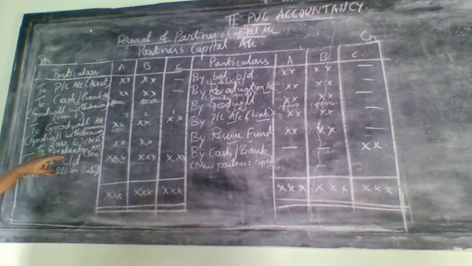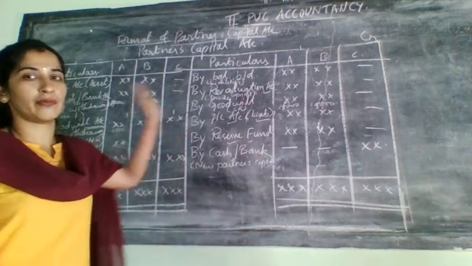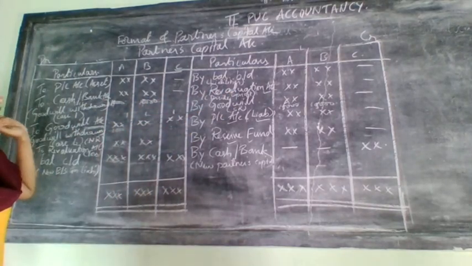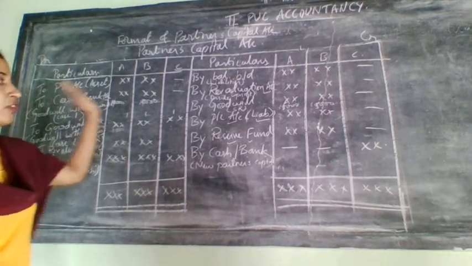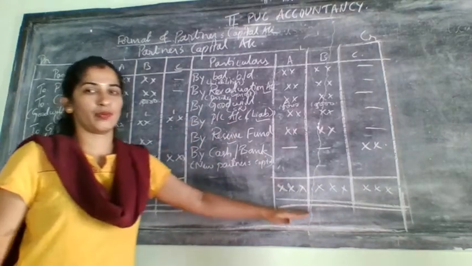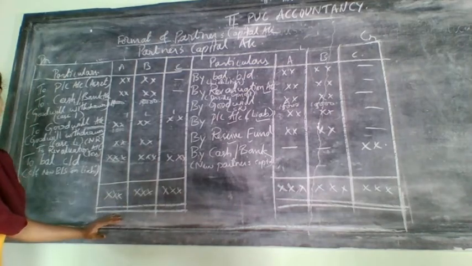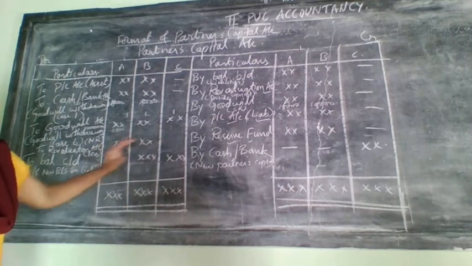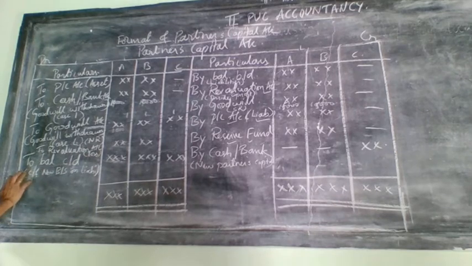Once again, I have written about the revaluation account. If there is a profit, that means it comes on the debit side of the revaluation account, and if it is on the credit side, then it will come on the debit side. Next comes the last item, that is balance carried down. That means the total will be more on this side, you write that total here, and the difference amount is considered like this. This amount should be carried forward to the new balance sheet that you will prepare next, and you need to write it on the liability side of the balance sheet. So this is related to the partners' capital account.